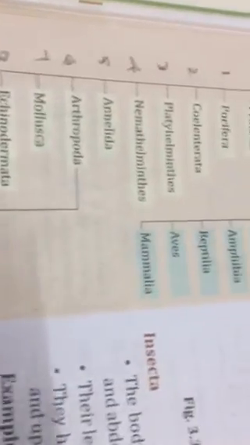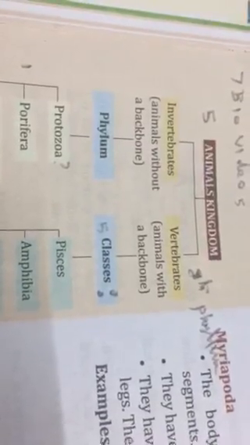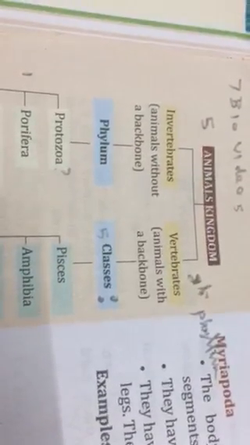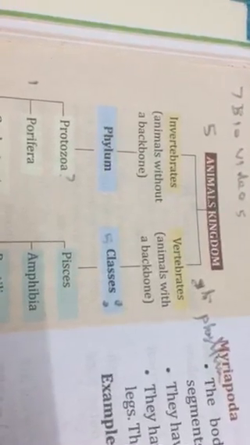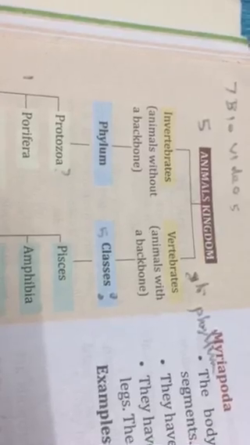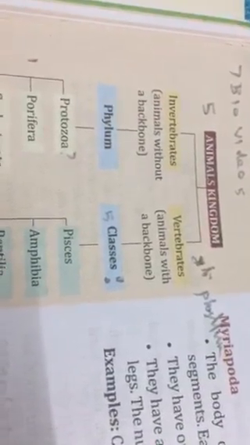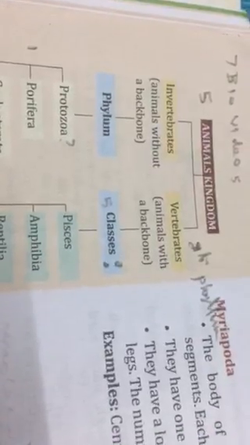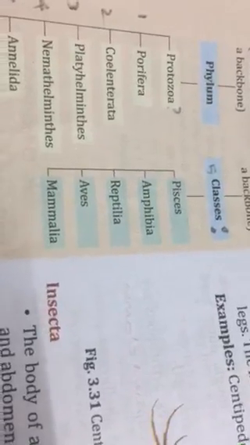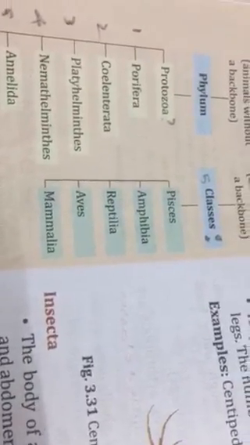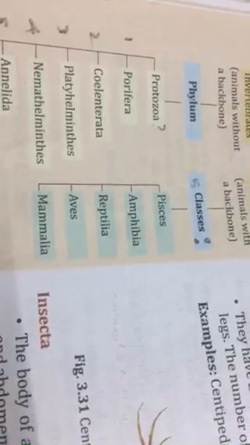So try to recall: animal kingdom is divided into invertebrates that contain 8 phyla, including protozoa as ninth. Then you go for vertebrates that have only 5 classes, that is fishes, amphibia, reptilia, aves and mammals. Under mammals only human beings come. That is where you are going to learn.